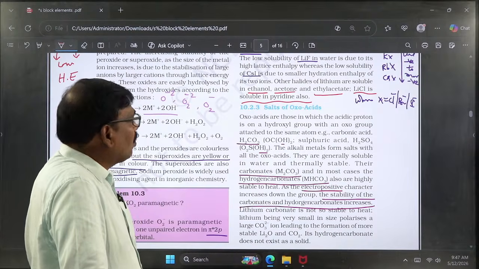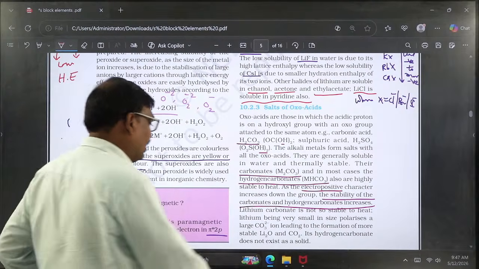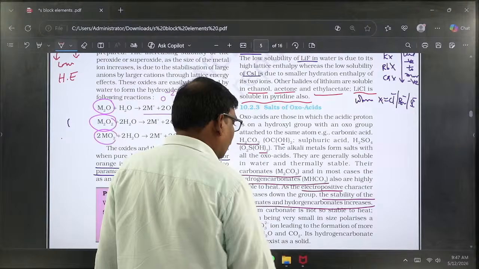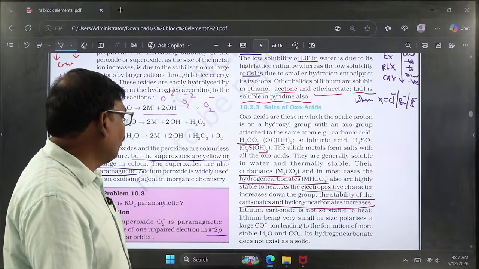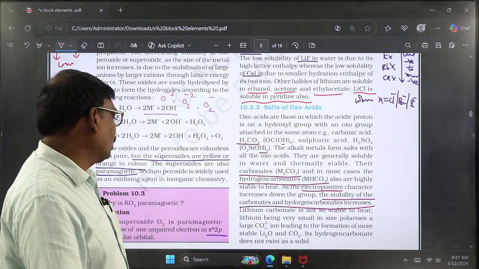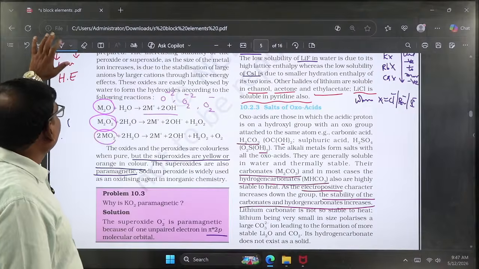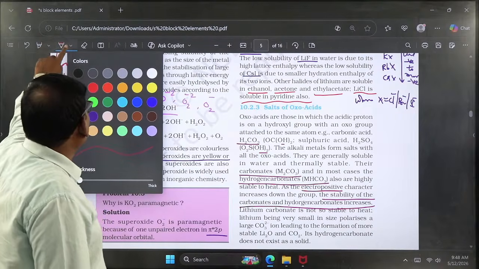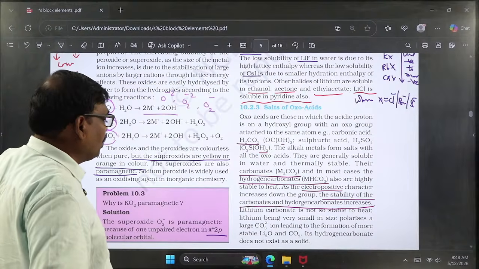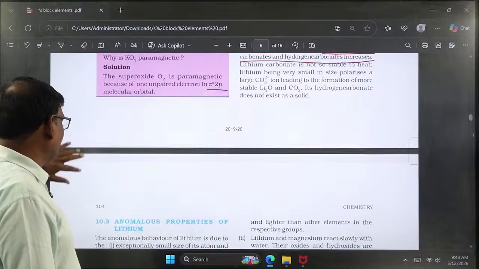Actually, hydrogen carbonates will be in the solid state except for lithium. Here lithium carbonate or lithium hydrogen carbonate will be in the liquid state. These hydrogen carbonates and carbonates undergo decomposition to produce oxides, and carbon dioxide gas is released.